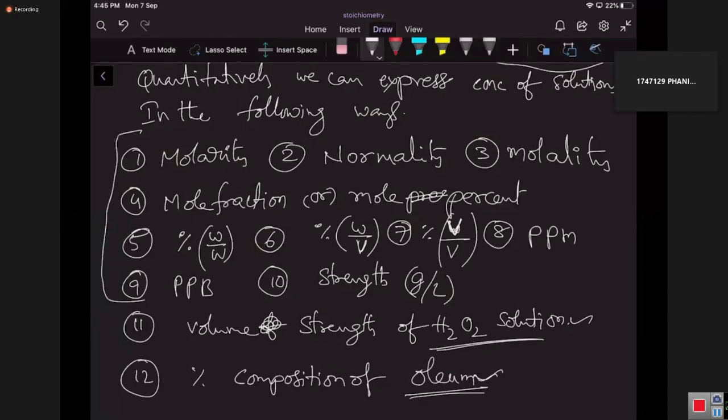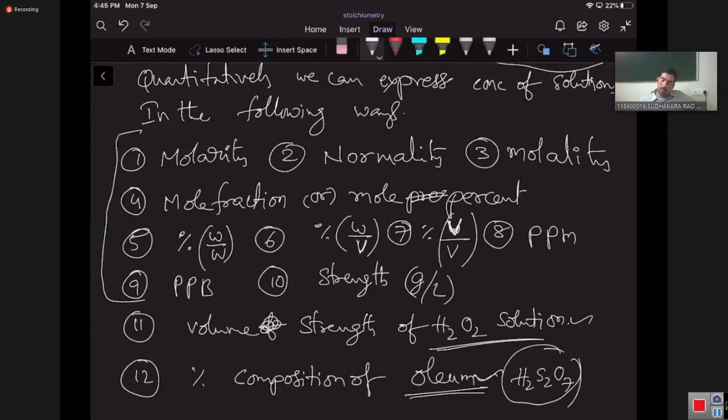Sir, what is the formula of oleum? H2S2O7. Thank you, sir. Oleum is a mixture of H2SO4 plus SO3, with SO3 dissolved into the H2SO4. SO3 is the solute, and H2SO4 is the solvent.